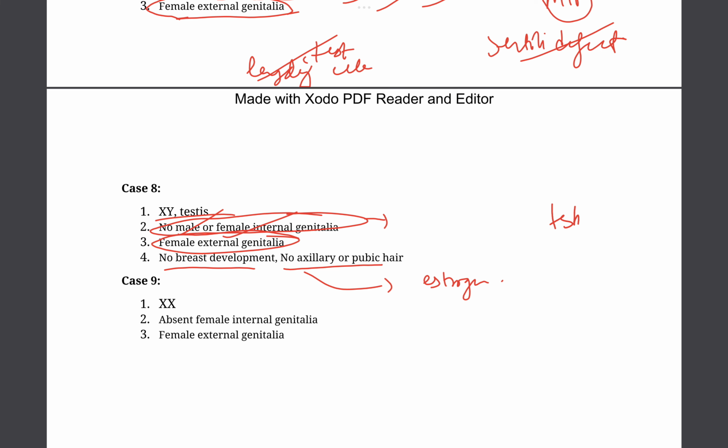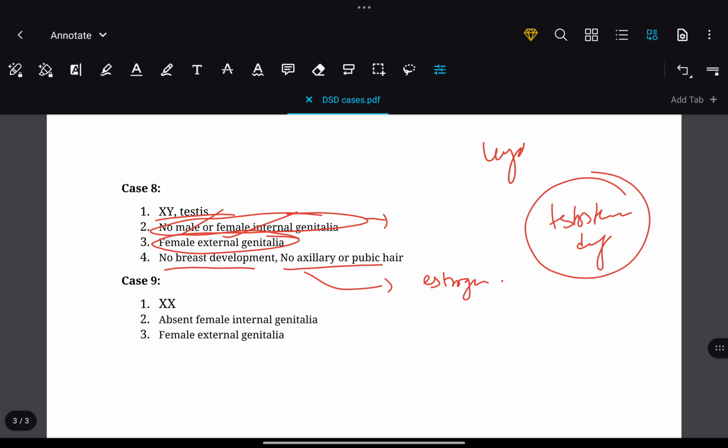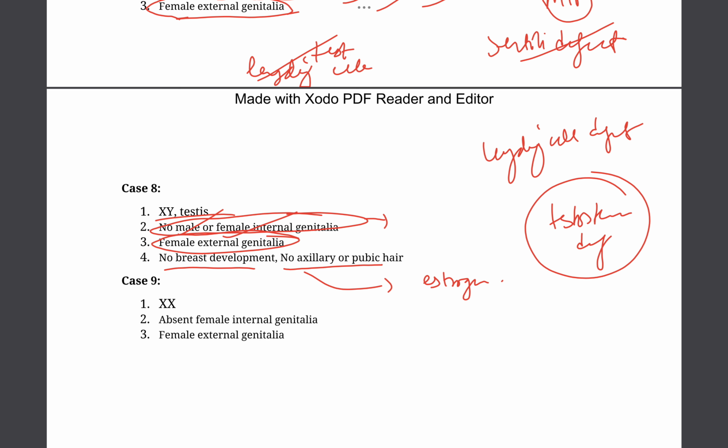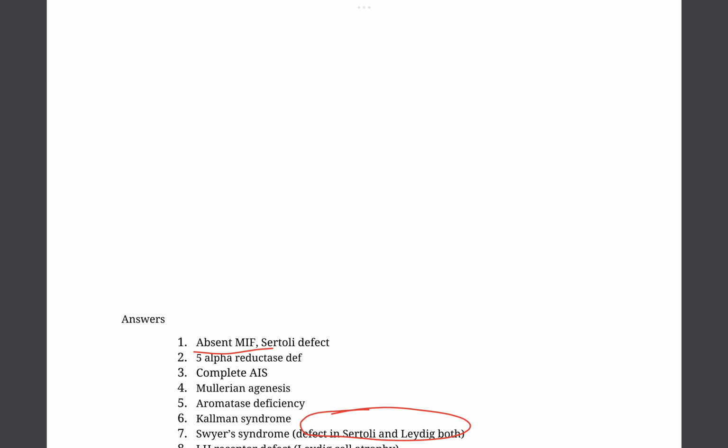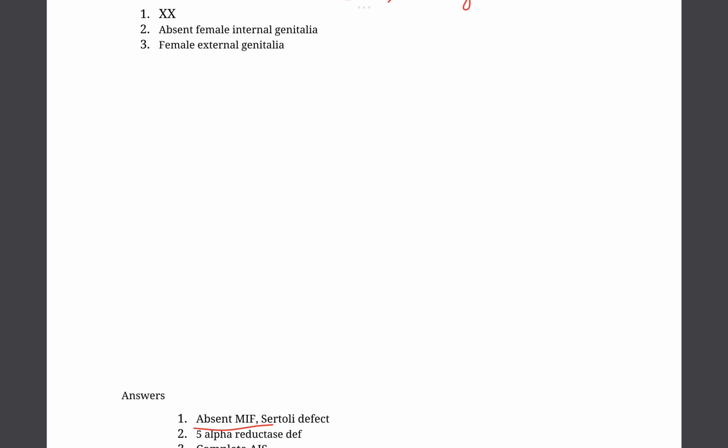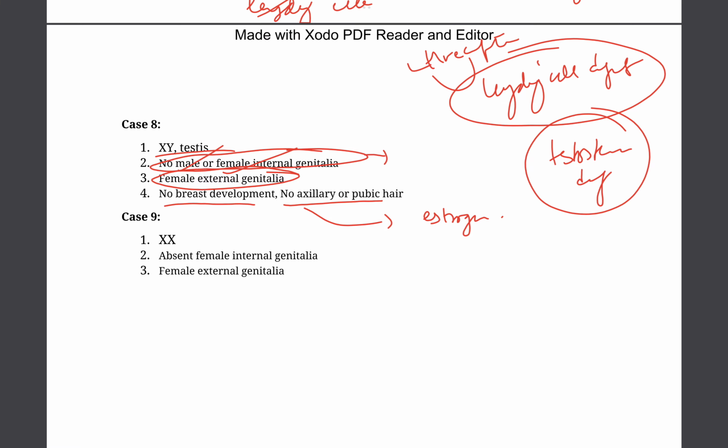So testosterone deficiency occurs either due to Leydig cell defect or due to the absence of the LH receptor. So the answer in this case is LH receptor defect or Leydig cell atrophy. Now let's move on to our final question.